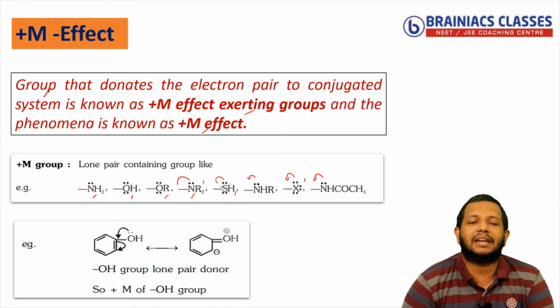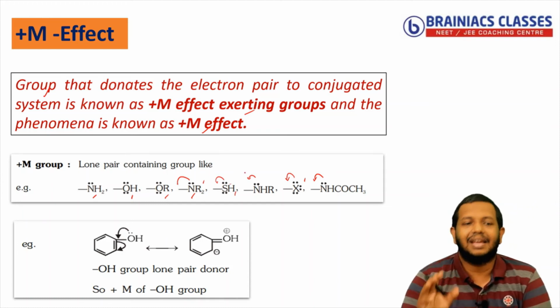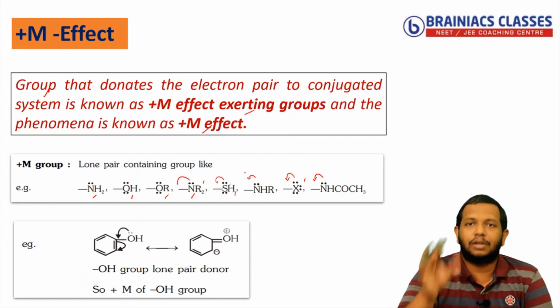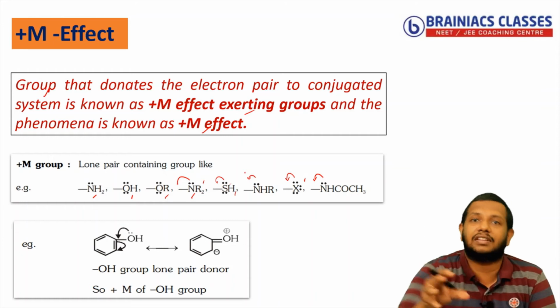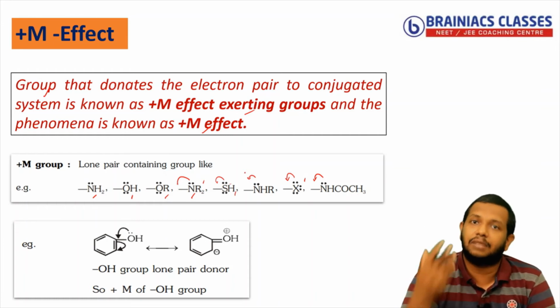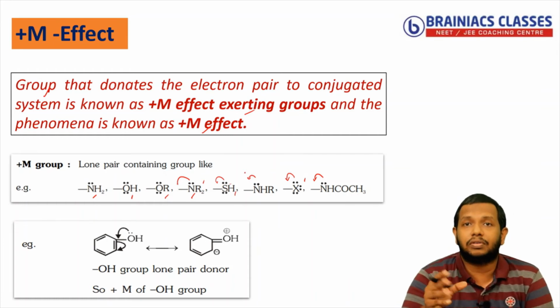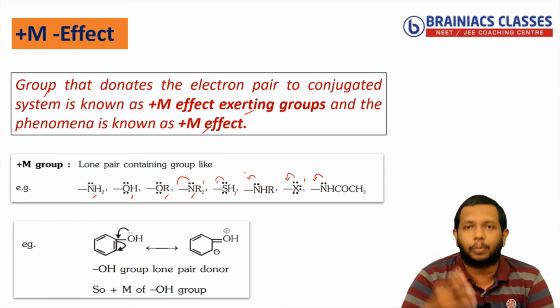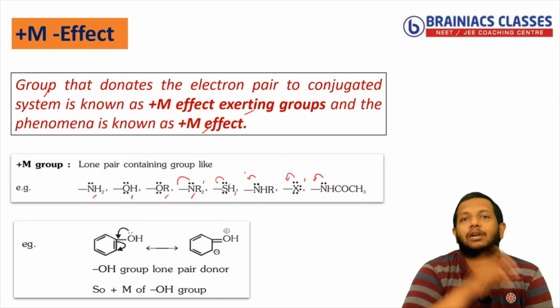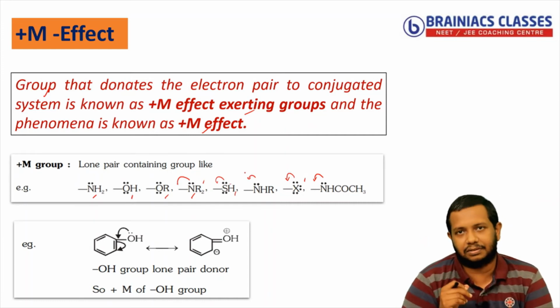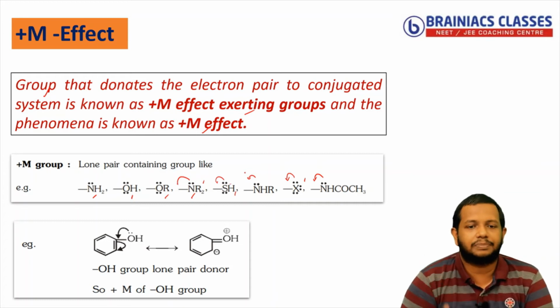Based on this, if any of these groups is given, I can say this is a plus M group, and this will donate electrons to the benzene system. Thereby, it will activate the benzene system. Why am I saying it is activating the benzene system? Because the negative charge or the lone pair is getting more at the ortho para position. Thereby, it is becoming more electron rich, and thereby the electrophile can easily attack benzene. Okay, I hope you understood.